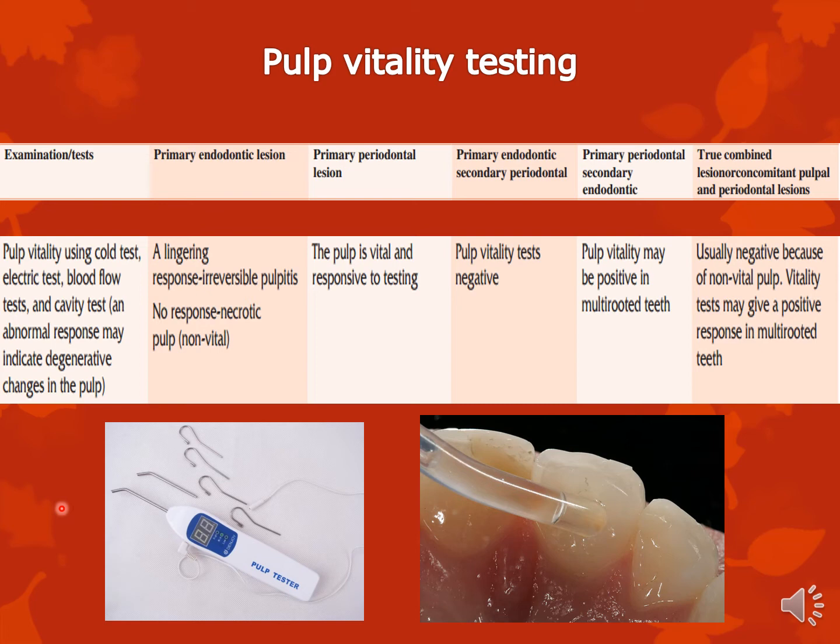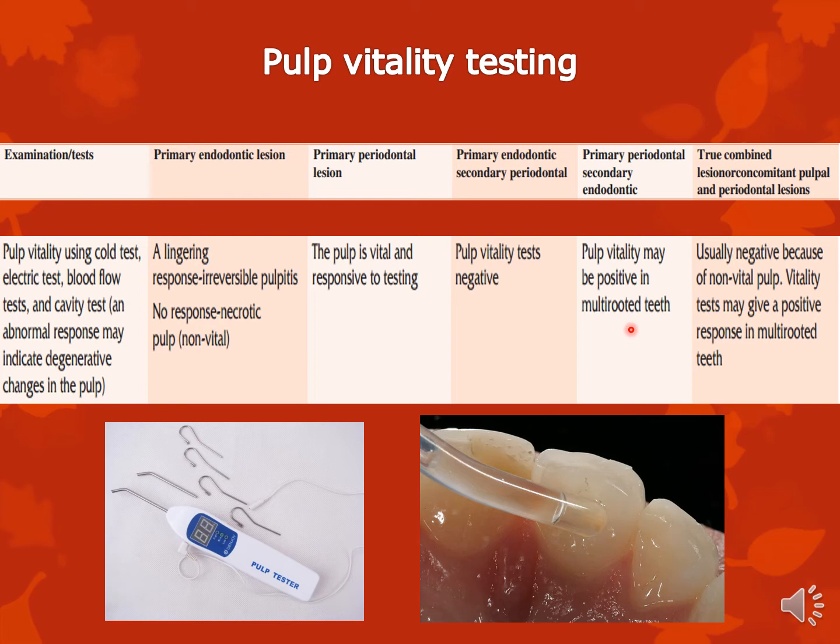So what this means is that if your pathway of inflammation is through the furcation, like a furcation involvement, which involves the pulp, sometimes only one root may be involved, and it is extremely difficult to make out with any kind of vitality test if only one root is giving either a lingering response or no response.